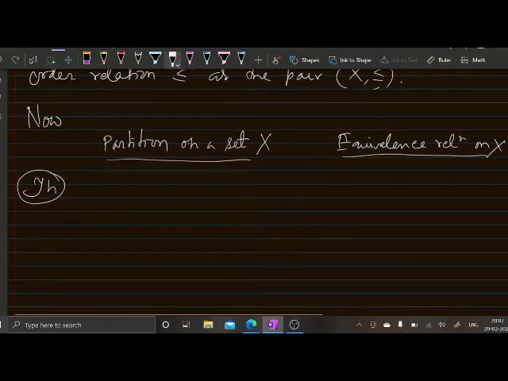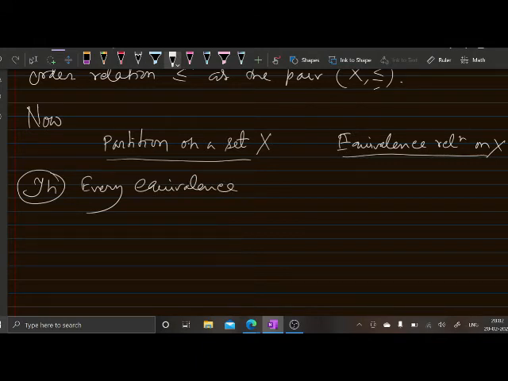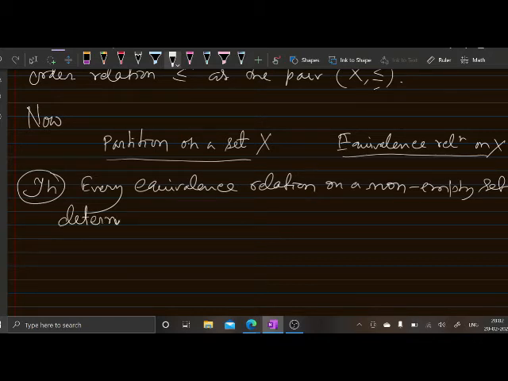So the theorem is that every equivalence relation on a non-empty set X determines a partition on that set.